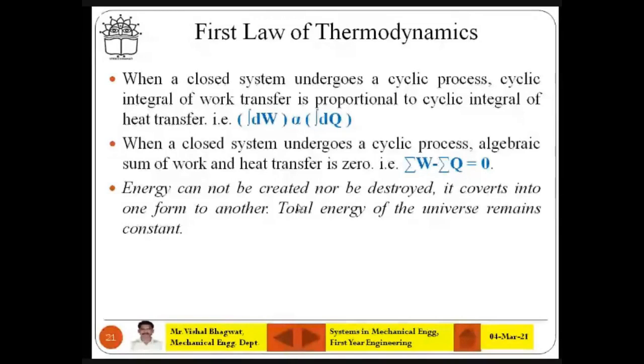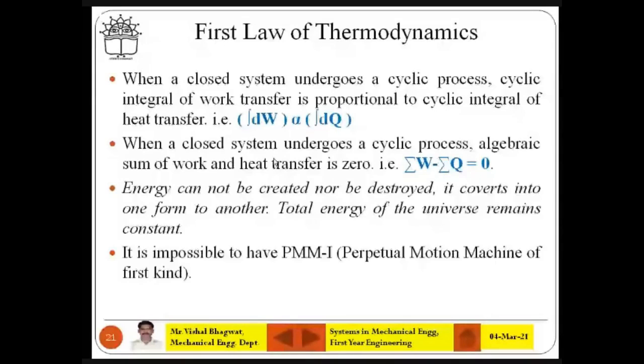First law of thermodynamics: it is impossible to have PMM1. PMM1 is nothing but a machine which does not follow the first law of thermodynamics. The first law of thermodynamics says dW is equal to dQ, right? Here with this equation, summation of W minus summation of Q, that means W is equal to Q. So the first law says that whatever Q you have, based on that a machine will produce work, or whatever work you receive, an equivalent amount of heat can be produced. So that is nothing but the first law.